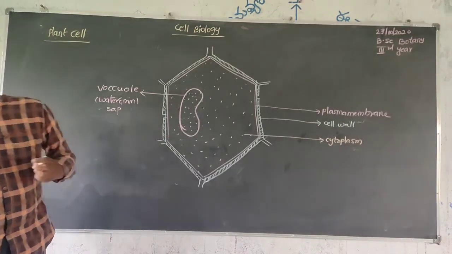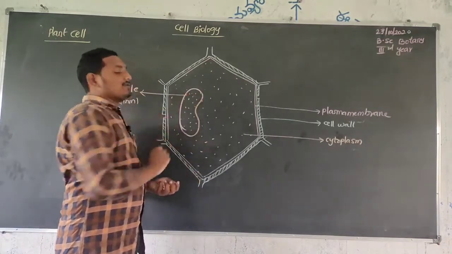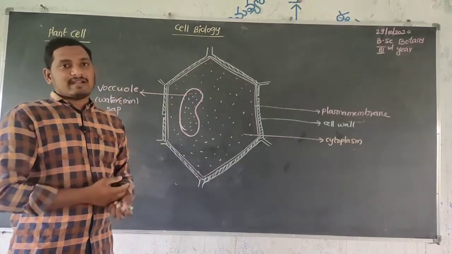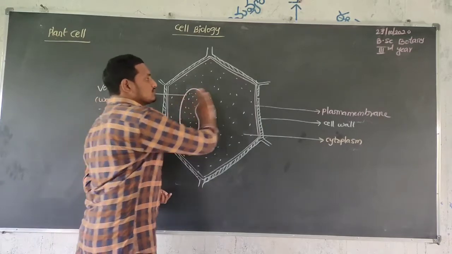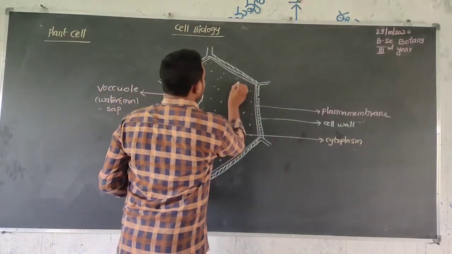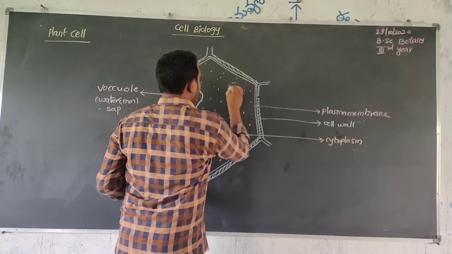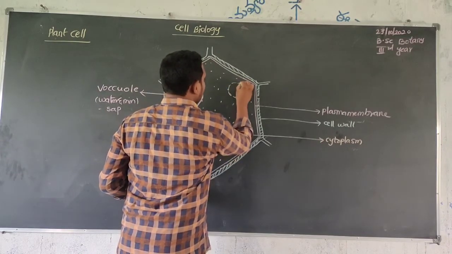So this is the vacuole. The vacuole occupies a large portion of the plant cell, and that's why the nucleus moves to its side. So this is the nucleus, which has a double membrane.